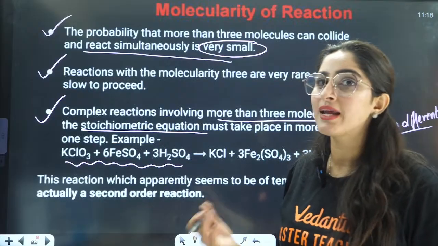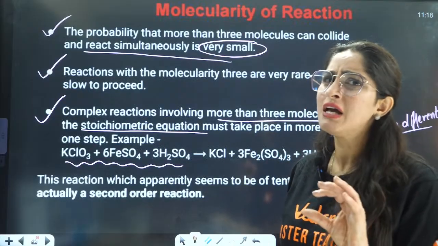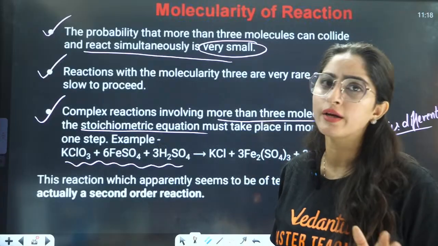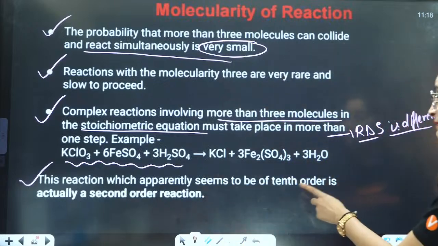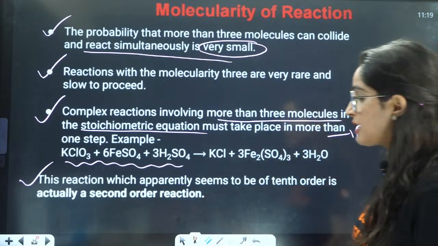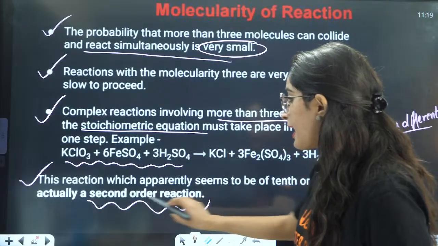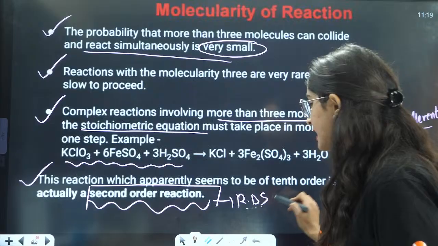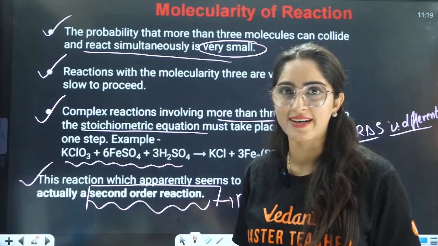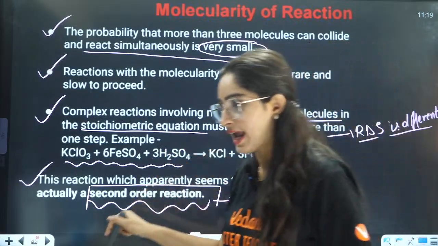The rate determining step is something else which will have a maximum of 3 molecules, right? This reaction, which apparently seems to be 10th order, is actually a second order reaction. That means in the rate determining step, you have only 2 reactants, and this is the overall reaction.